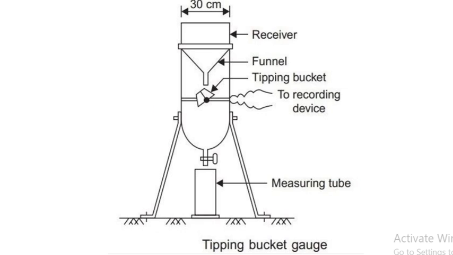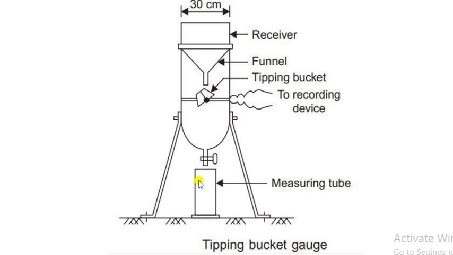Yes, this is a tipping bucket type of rain gauge consisting of a 30 cm diameter sharp edge receiver. As you can see, this is the sharp edge receiver, and the water is collected in this one. Initially it has a 30 cm diameter, and at the end of the receiver there is a funnel provided. A pair of buckets are attached, and these are nothing but what we call tipping buckets. So there are two tipping buckets.